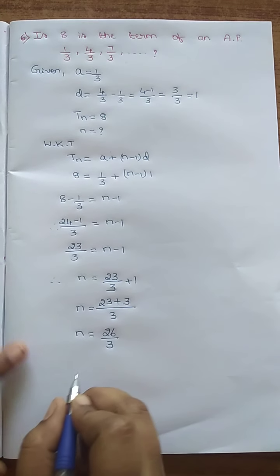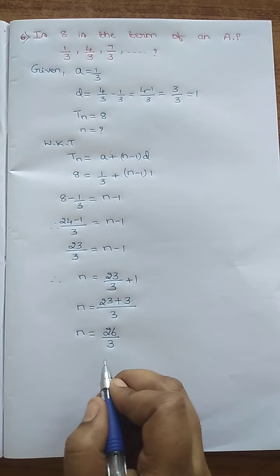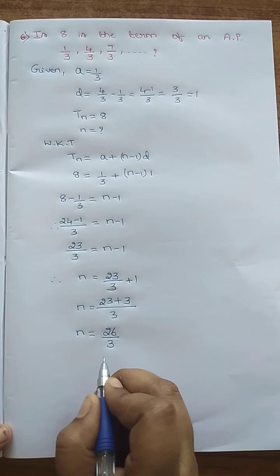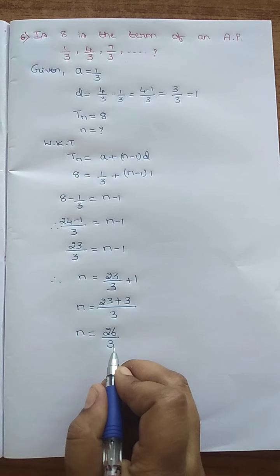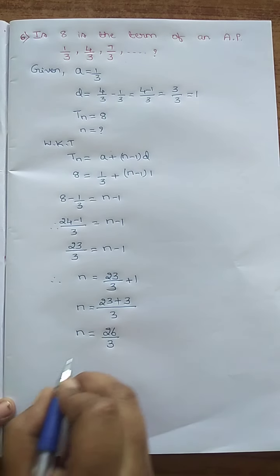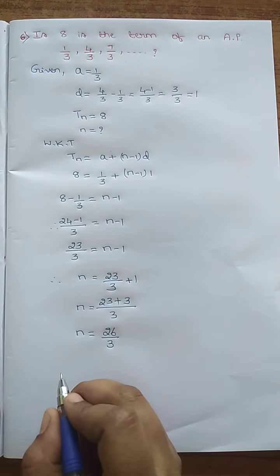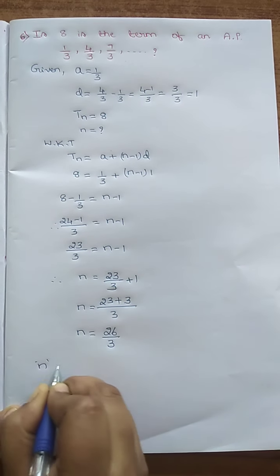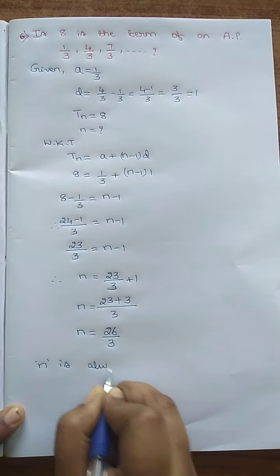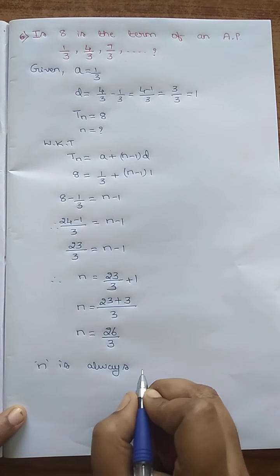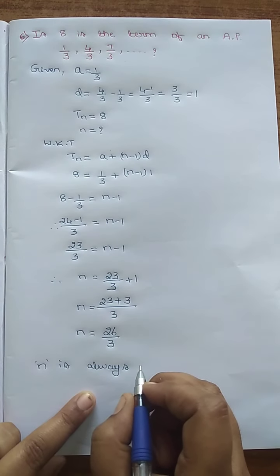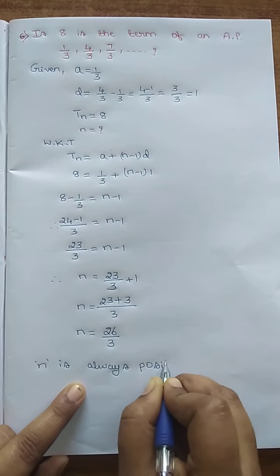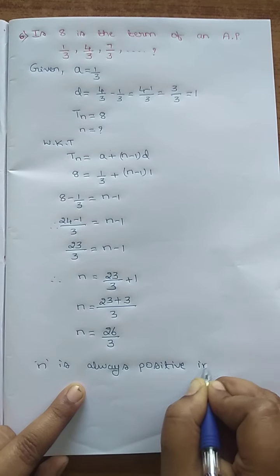See, 26/3 means it is not a positive integer. It is a fraction. Positive only, but it is a fraction. Therefore, it is not a term of this sequence. See here, n is always an integer. Then only 8 becomes a term of this sequence. n is always a positive integer.